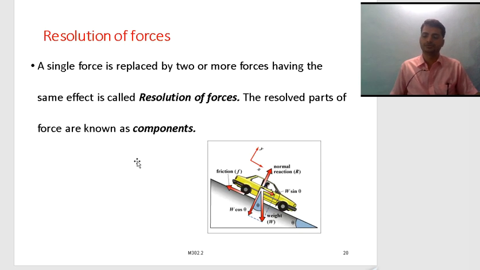Next, resolution of forces. Understand this diagram here. A car is moving on an inclined plane at an angle of theta. See, generally for every car there will be some friction force acting opposite to the motion. This is the normal force and this is the friction force. For the friction force, there is also a normal reaction to this weight.